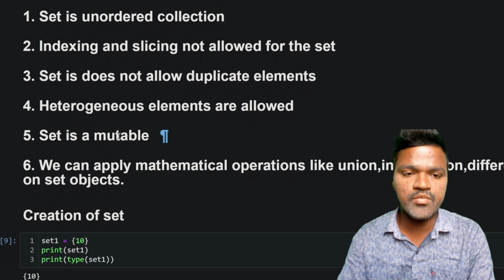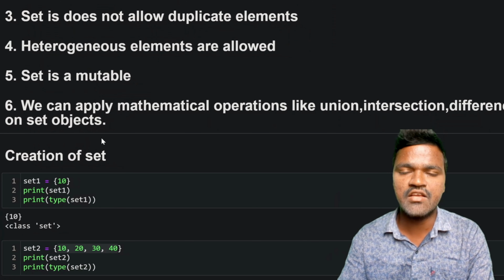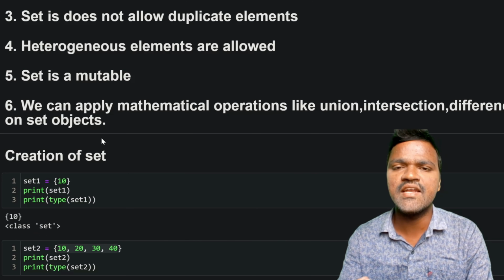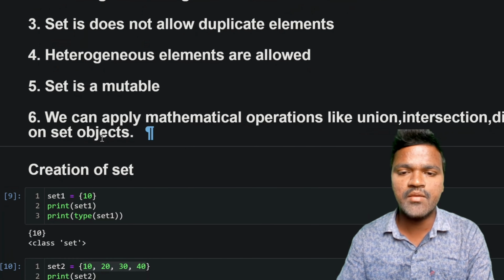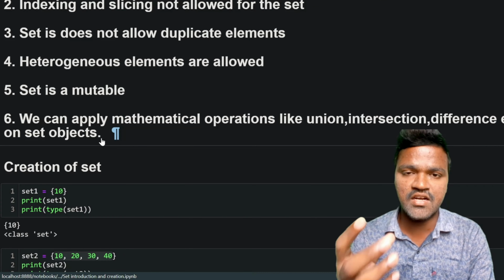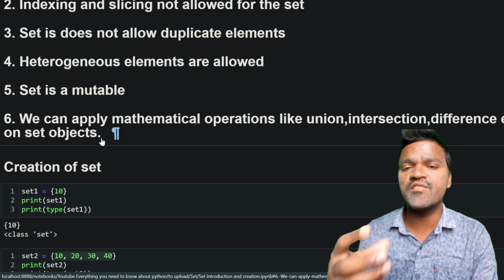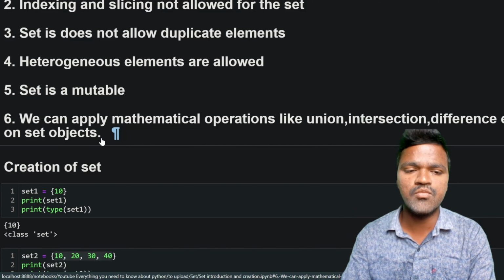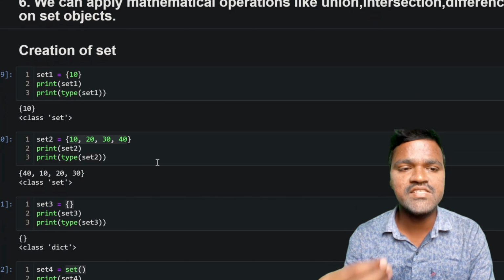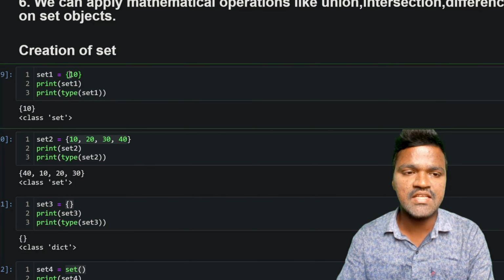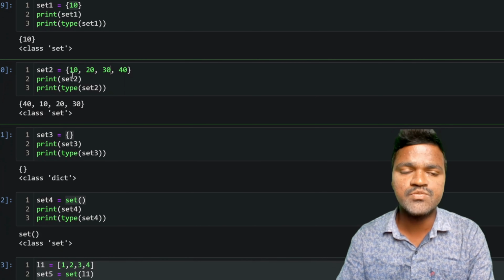Sets are mutable. Once we have created the set, we can modify the set whenever we want based on the requirement. That we will discuss in more detail in our coming videos. One more thing we have discussed is that we can apply mathematical operations like union, intersection, and difference. We will see all of these mathematical operations more clearly in our coming videos. We have also seen how we can create a set. We can create a set by passing a single element, or by having multiple elements within the curly braces.